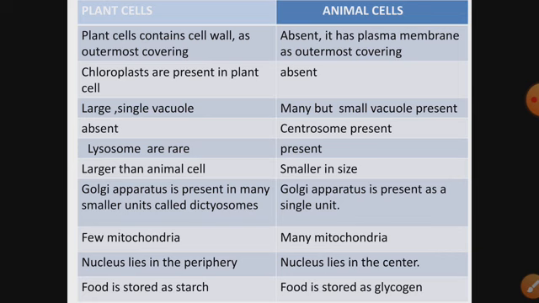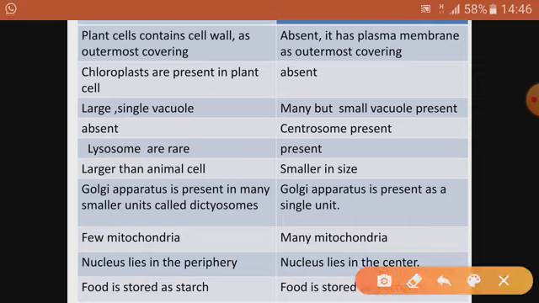Then centrosome is present in animal cell. You can see centrosome here present, and what is present here? Plastid, chloroplast. Lysosomes are rare, very rare here in case of plants, but here lysosomes are present with what kind of enzyme? Hydrolytic enzyme.